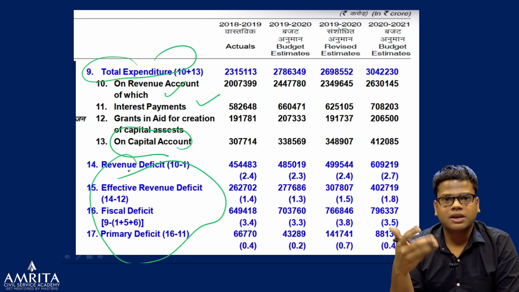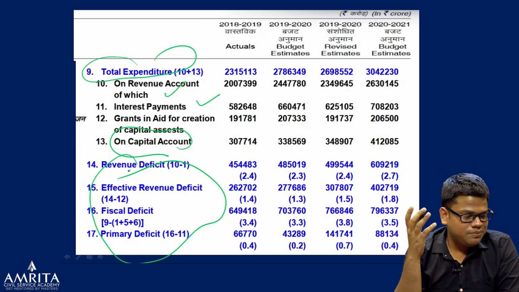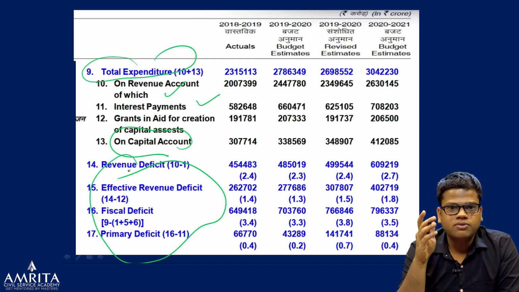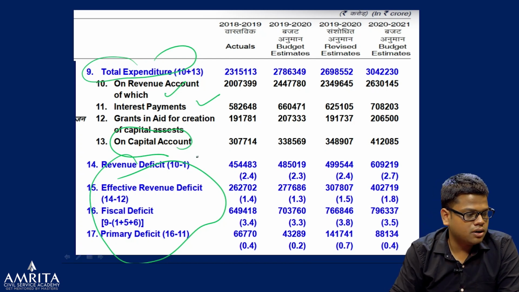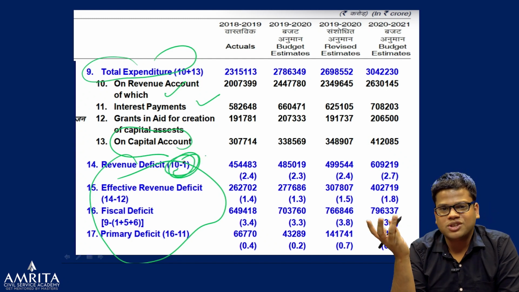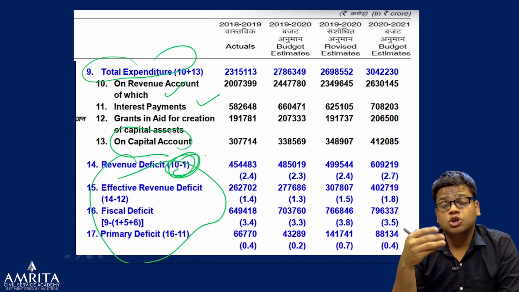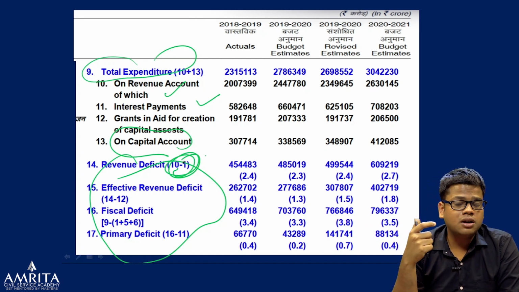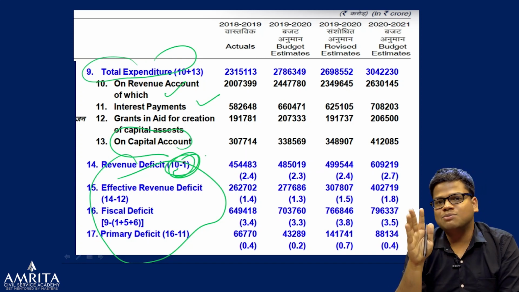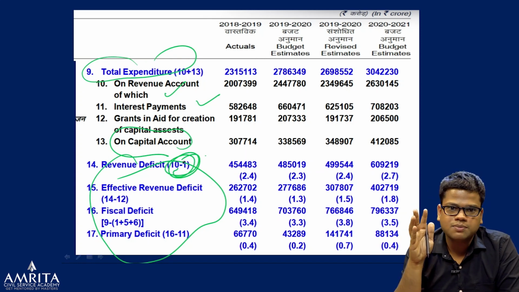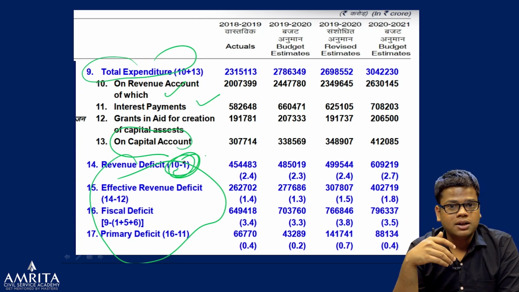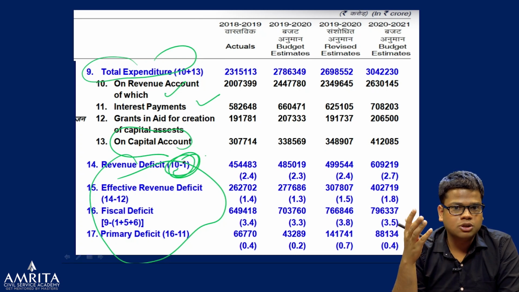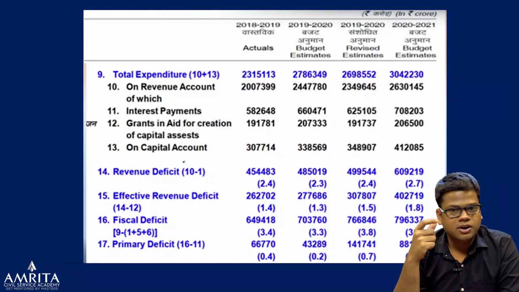So if you want to check again your conceptual clarity, I want you to just pause the video right now and try to see that if the thing, for example, they've said decrease 10 minus 1 for revenue deficit. So if you're able to do that, that means all the concepts are clear and you're done. I think you should pay more logical attention to it instead of cramming it. Economics is more about understanding. I know it's one of the technical subjects of UPSC and one of the trickiest also, but I believe if you take the conceptual part in, that means economy will sail through like anything, okay? And it will reduce a lot of headache also.